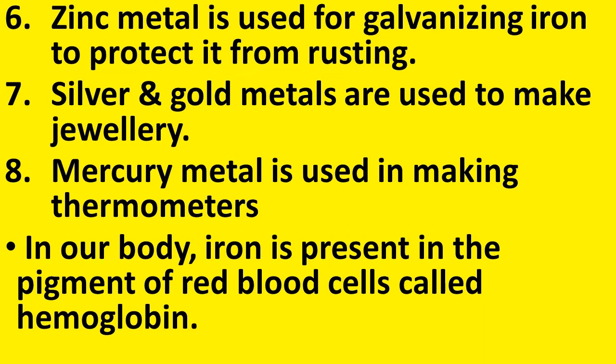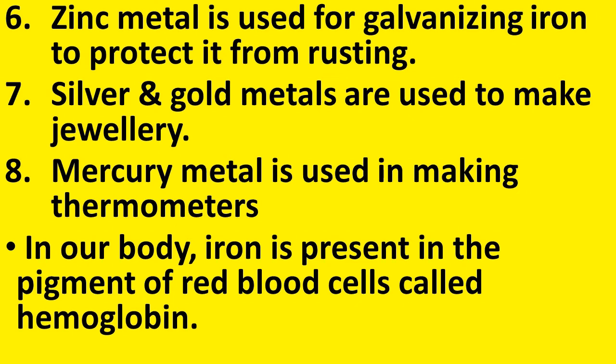That process is known as galvanization. So, what is galvanization? It is the process of giving a coating of zinc metal over the iron objects to prevent it from rusting. This process is known as galvanization. So, one of the very important uses of zinc metal is for galvanizing the iron objects. And what is the purpose of galvanization? Iron objects are galvanized to prevent rusting.